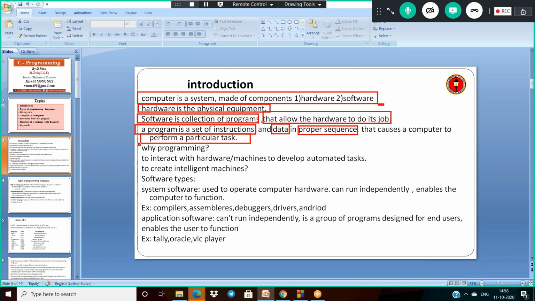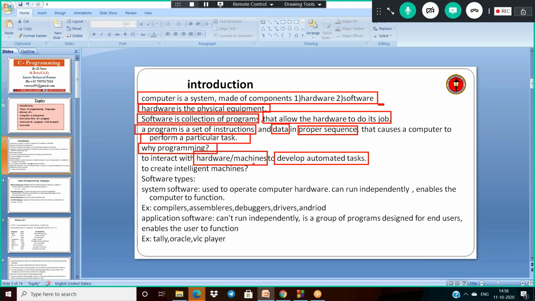So generally, why programming? What is the need of programming? To interact with any hardware or machines, and to develop some automatic task, we compulsorily need some programming.